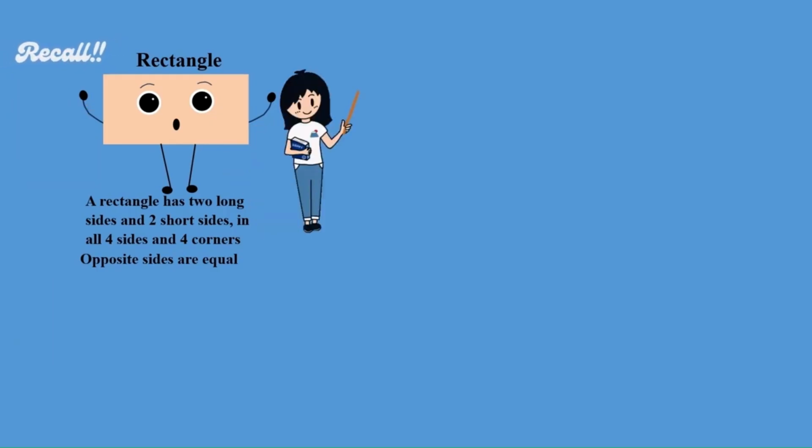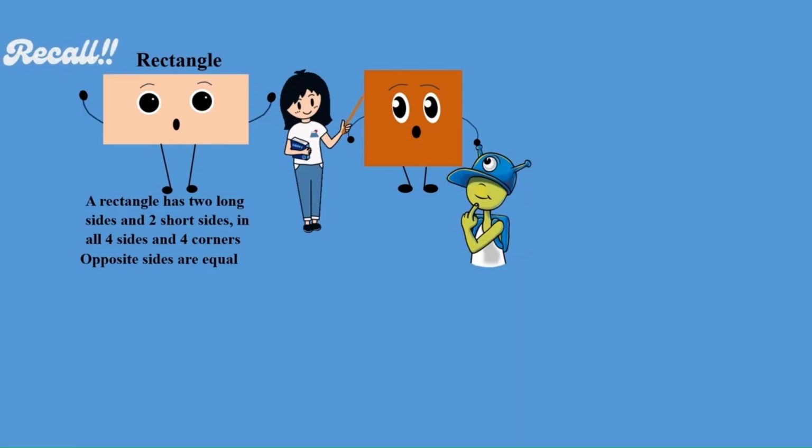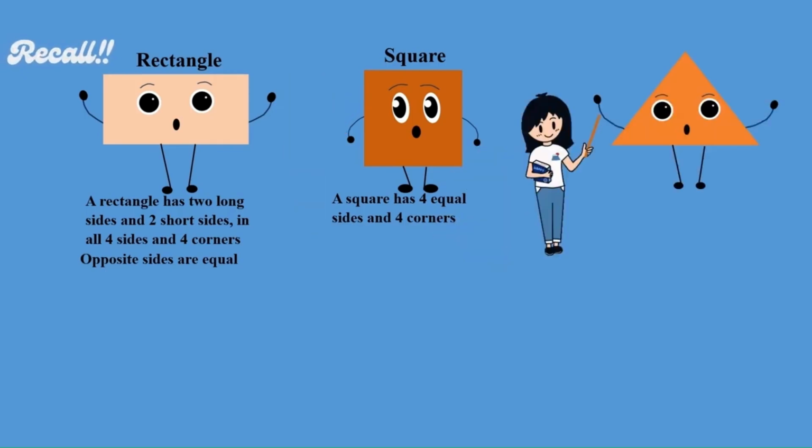Now next, who can answer what shape is this? Yes, Kim, can you? Square. A square has 4 equal sides and 4 corners. Very good, very quick. Okay, now next.